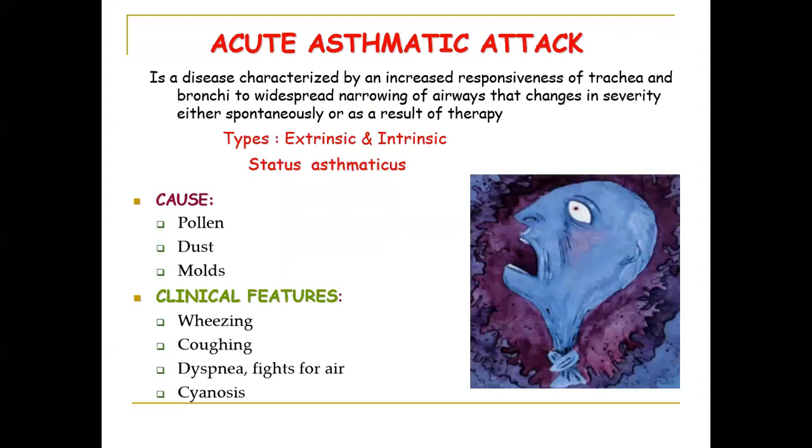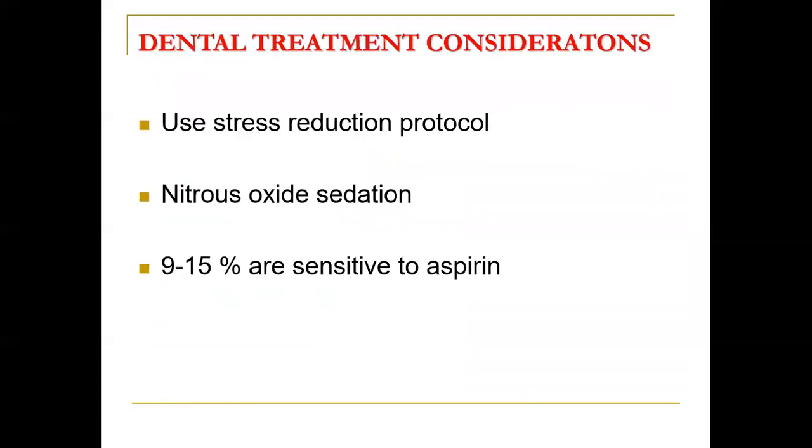Coming to the third emergency, acute asthmatic attack. It's a disease characterized by increased responsiveness of the trachea and bronchi, with widespread narrowing of the airways. The severity changes either spontaneously or as a result of therapy. It includes extrinsic and intrinsic types and status asthmaticus. Causes are pollen grains, dust, molds. Clinical features are wheezing, coughing, dyspnea, fighting for air, and cyanosis. Cyanosis is nothing but bluish discoloration, due to the accumulation of carbon dioxide in the blood.